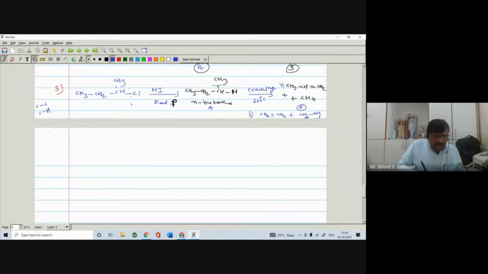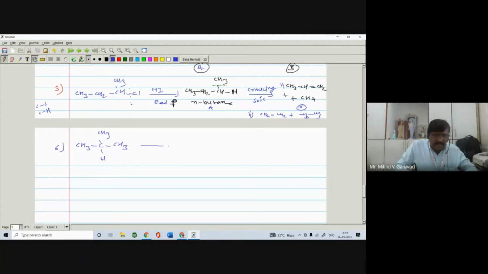Next one, number 6. Suppose you are having CH3, then C, here is the CH3, here is the CH3, and here is your hydrogen.